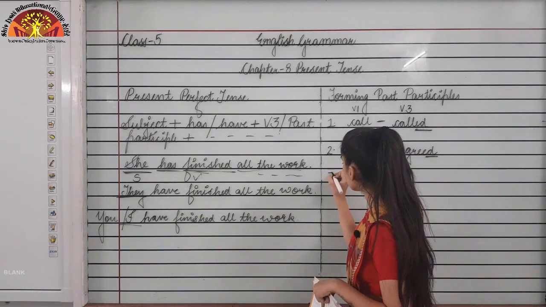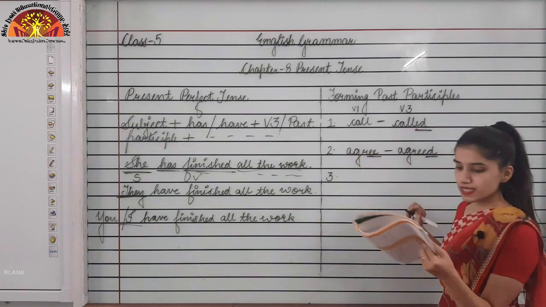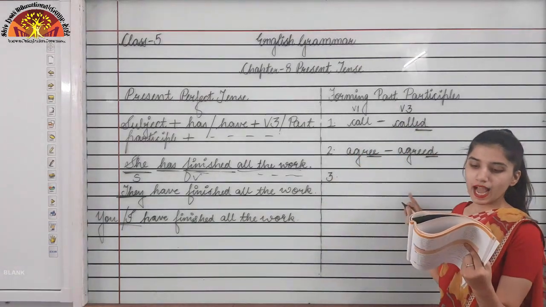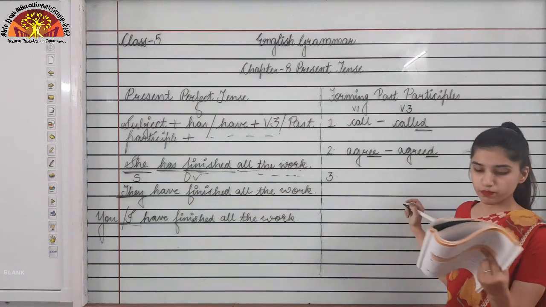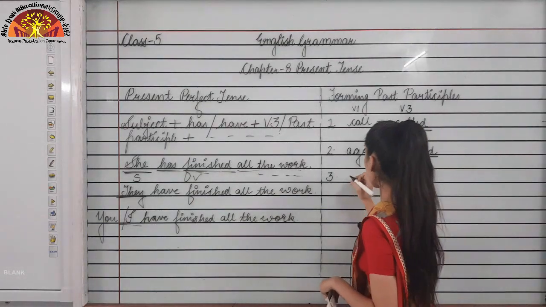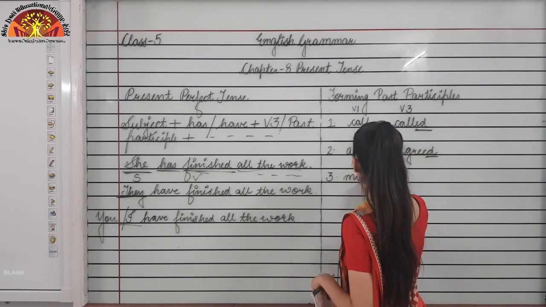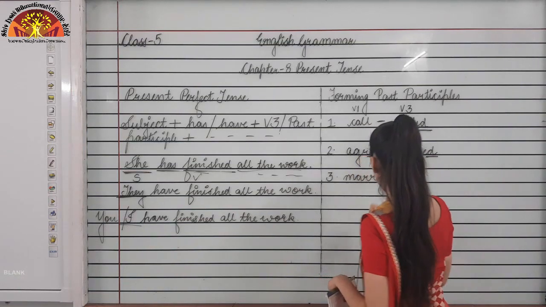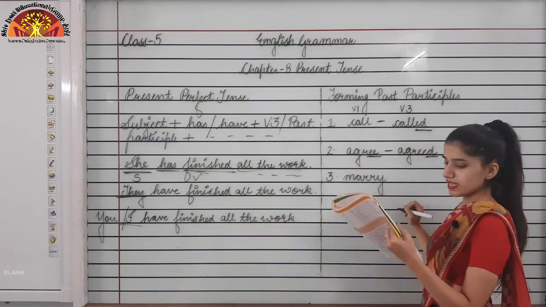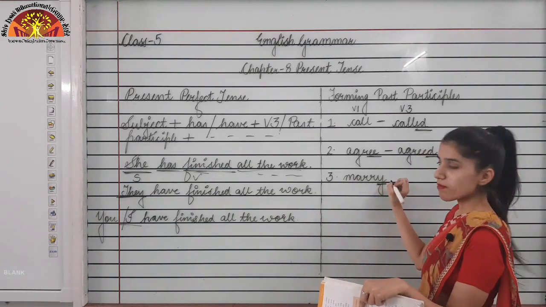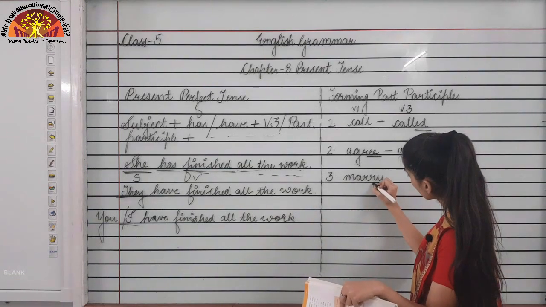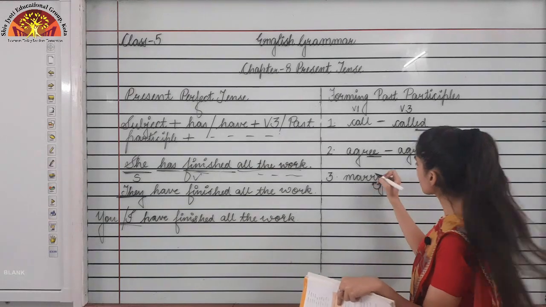Now moving further, the third point is there. Change y to i and add ed to some verbs ending in consonant plus y. Now just listen to this point very carefully. If the word is marry, as you can see, this word is ending with y, and before y there is a consonant. R is a consonant, isn't it?